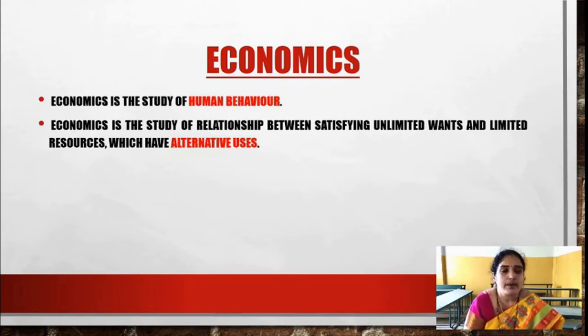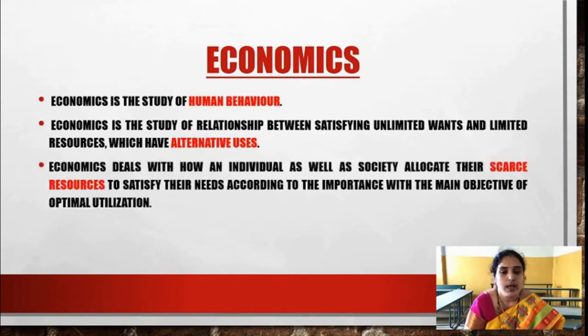Economics deals with how an individual as well as society allocate their scarce resources to satisfy their needs according to their importance, with the main objective of optimal utilization. Whatever goods are available in our economy are scarce, that means we have fewer resources. So how are we going to adjust our wants with these scarce resources, seeing that full utilization of the resources is done?